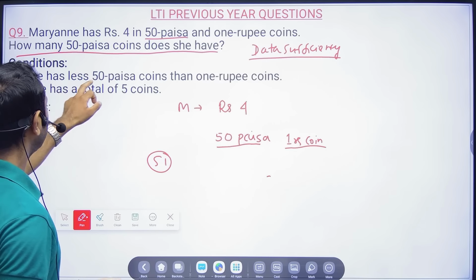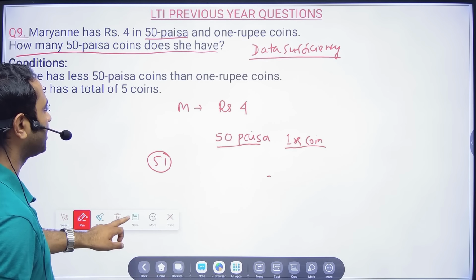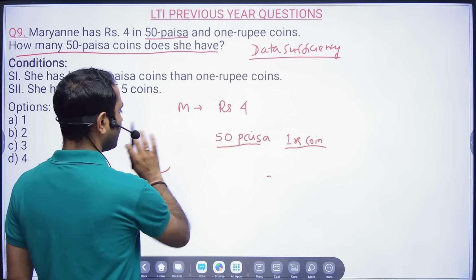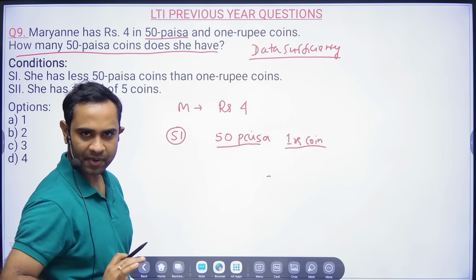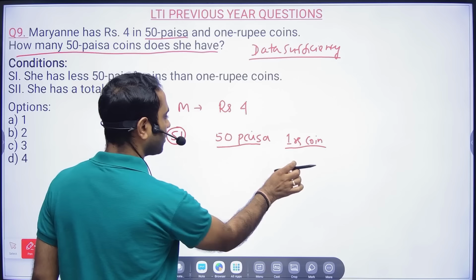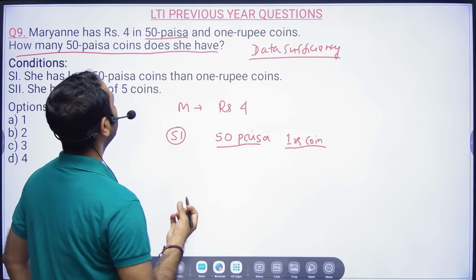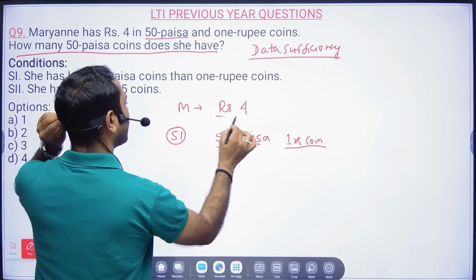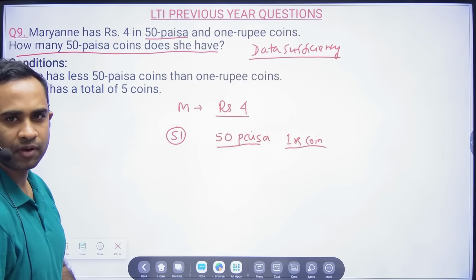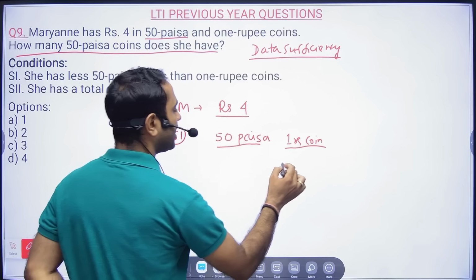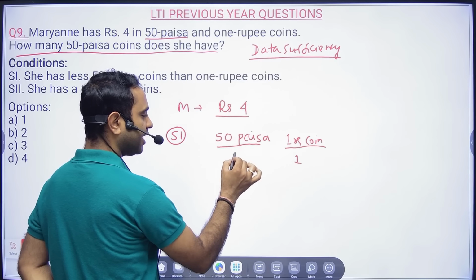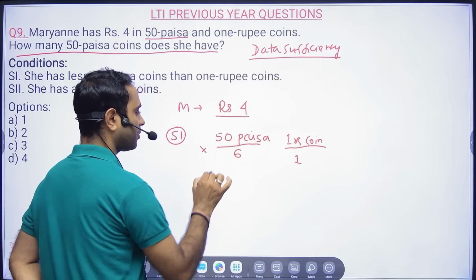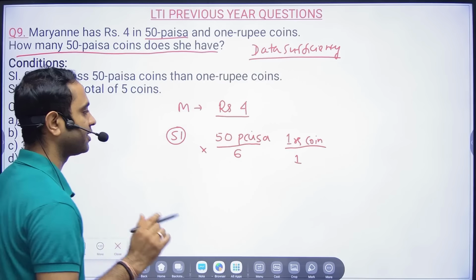She has fewer 50 paise coins than 1 rupee coins. Now, in statement 1, she has fewer 50 paise coins and more 1 rupee coins, and in total she can have 4 rupees. Let me take 1 rupee coin 1, then here I need 3 rupees, that means 6 coins. So this is not a possibility because 50 paise coins are fewer.